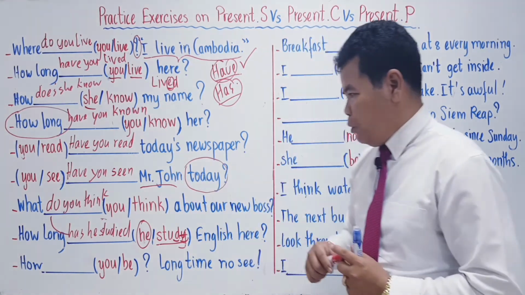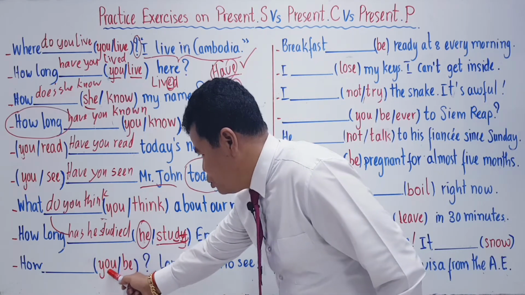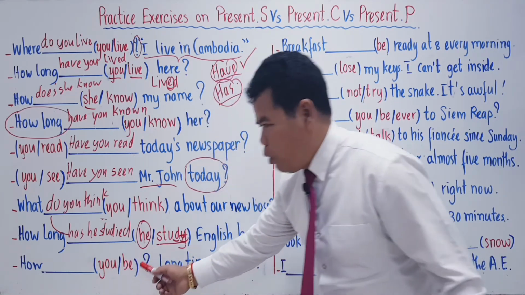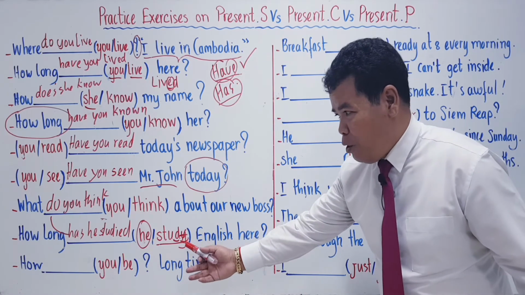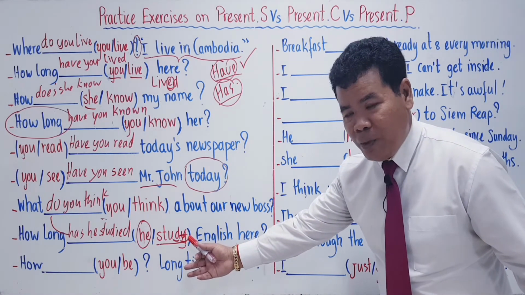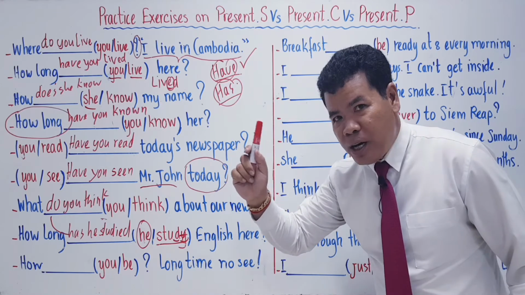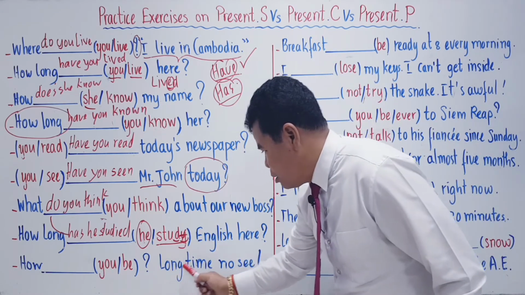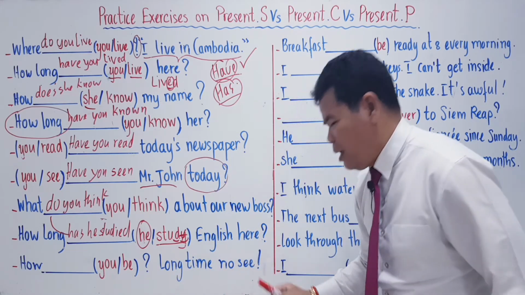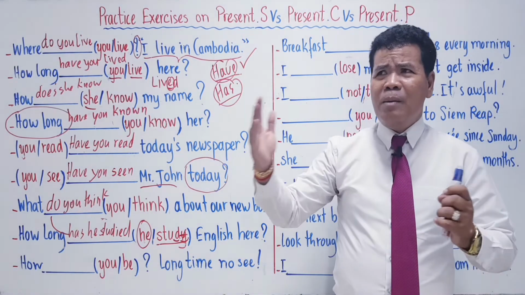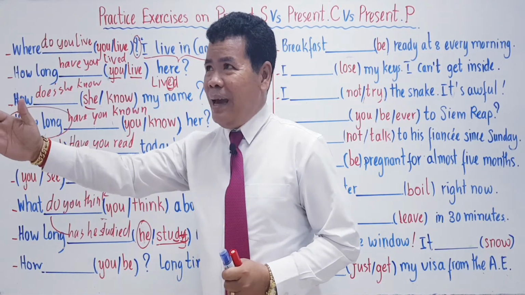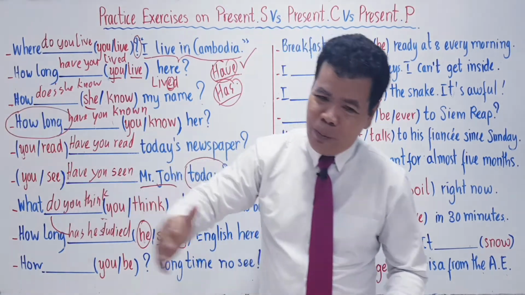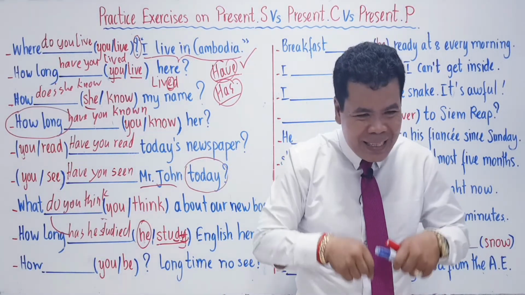For example, you see "how you be", you don't know yet which one to use. So what you are going to focus on is "long time no see". Long time no see means a long time happened in the past and still continues to the present time. Only this time I have seen you.